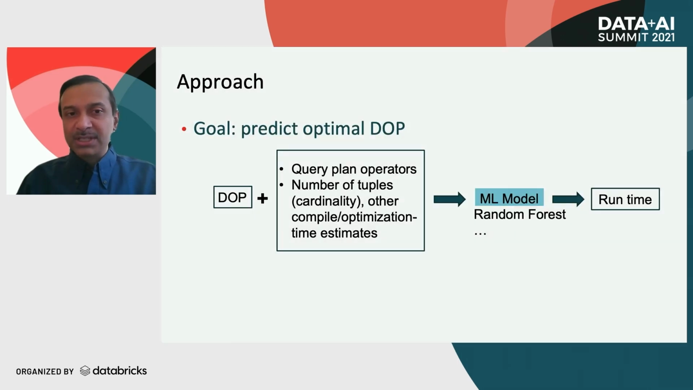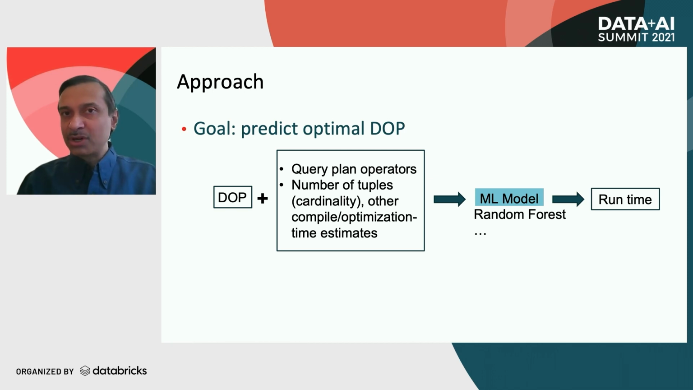So our approach is to use the query characteristics such as query plan operators and estimates of the data sizes, the cardinality, number of tuples processed, and so on. Then, given a target DOP, we use machine learning models such as random forest to predict the runtime at that DOP. And once we have the runtime at different DOPs, we can select the optimal DOP.